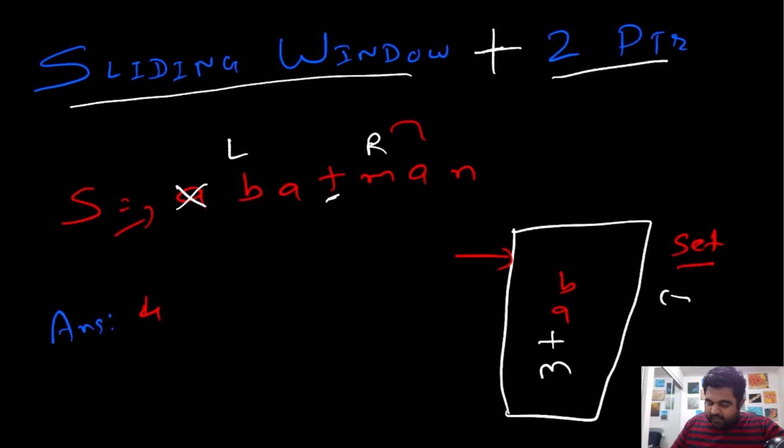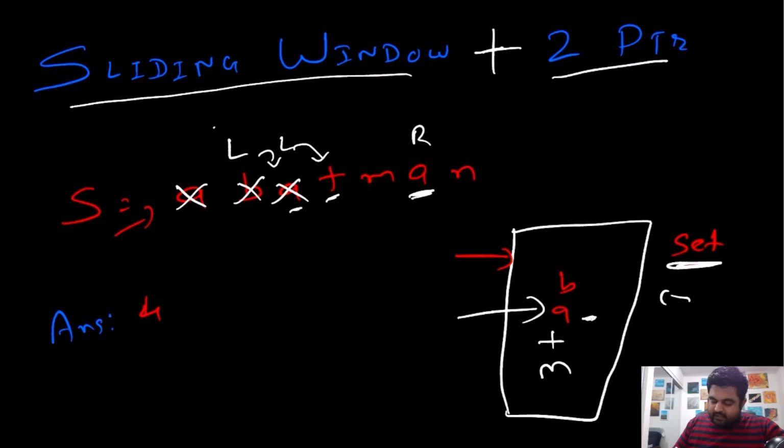Now again we will move our right pointer over here. When we add the right pointer over here, at this moment this is A, so we check whether A exists in our hash set or not, and we realize that A exists already. So immediately, because A exists, we will have to move the left pointer up until the point where we encounter this A. So this B, we can ignore, and we'll jump our left pointer. The left pointer comes over here, and again this is A. So again we will ignore this, and then the left pointer will be over here, which means the left pointer is going to be here and the right pointer is going to be here.